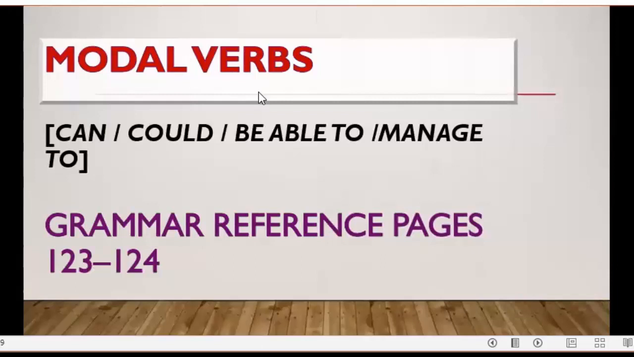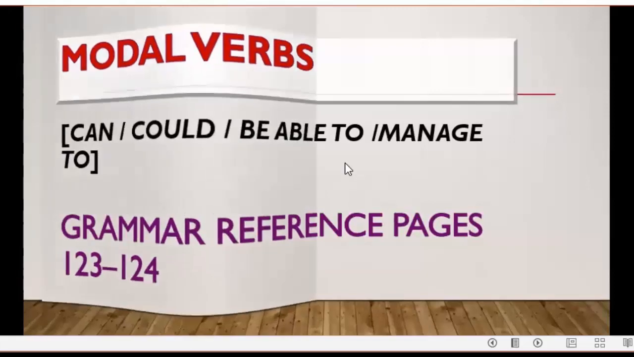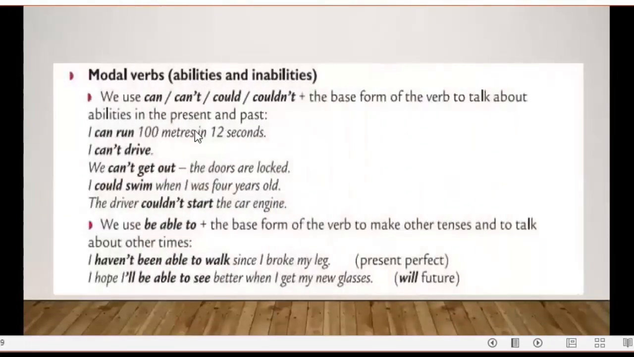Now we have the modal verbs. The modal verbs, as you know them, can, could, be able to, and manage to. And you will find this in the student's book, section grammar reference, pages 123 and 124. Modal verbs express abilities and inabilities. We use can, can't, could, and couldn't plus the base form of the verb to talk about abilities in the present and past.